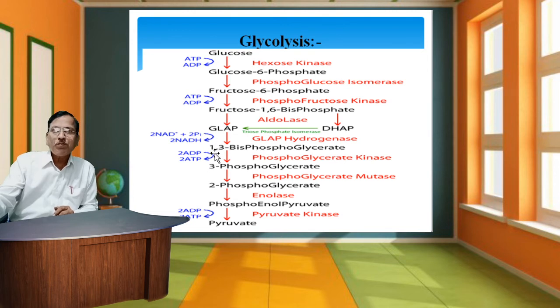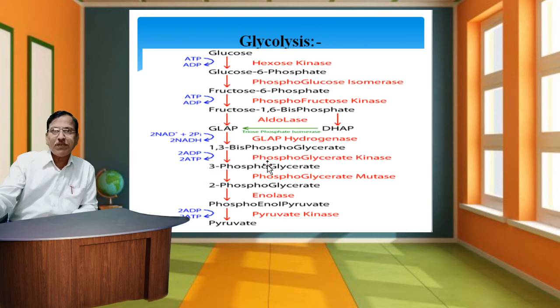Fructose 1,6 bisphosphate gives two products: first, glyceraldehyde 3 phosphate, and second, dihydroxyacetone phosphate. These two are created by the cleavage, using the enzyme aldolase. Glyceraldehyde 3 phosphate is also called GAP, and dihydroxyacetone phosphate is called DHAP.